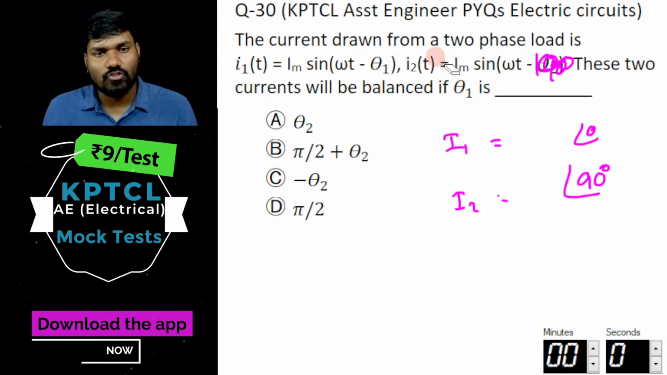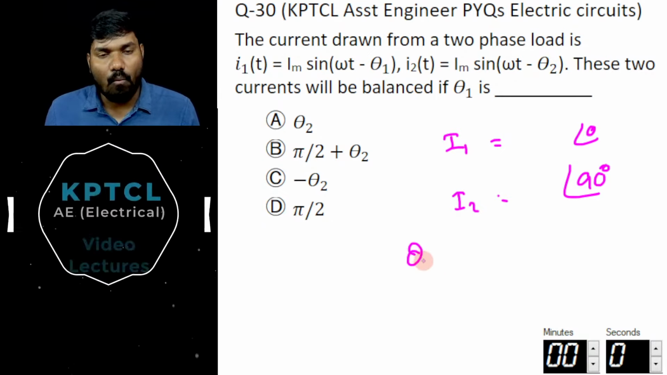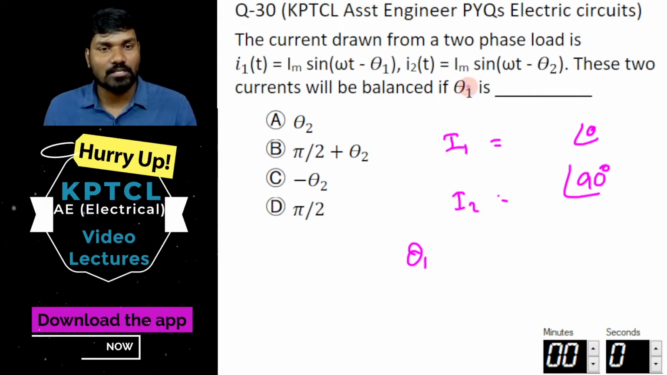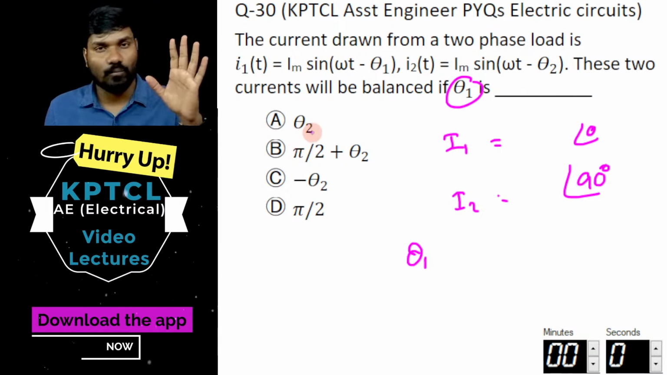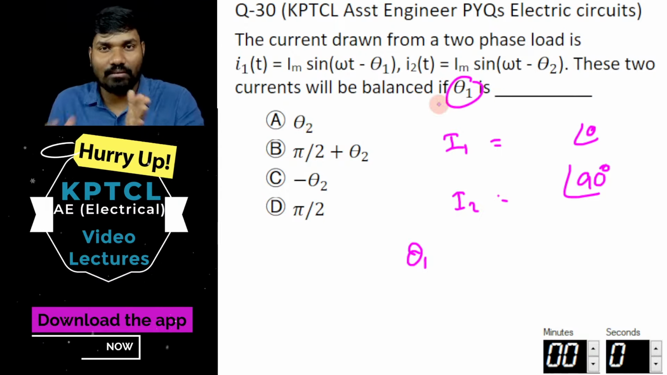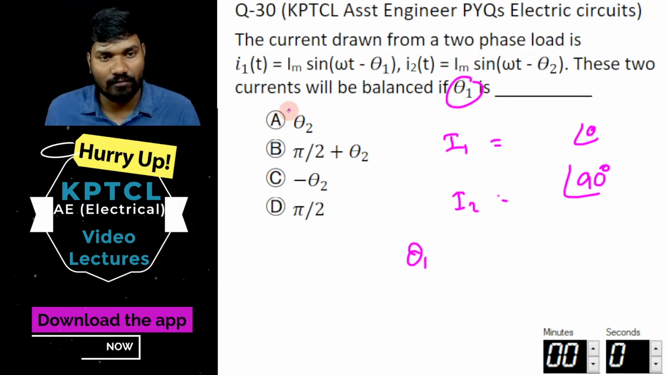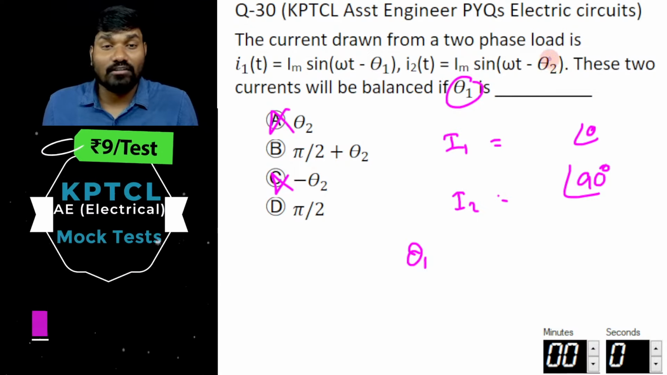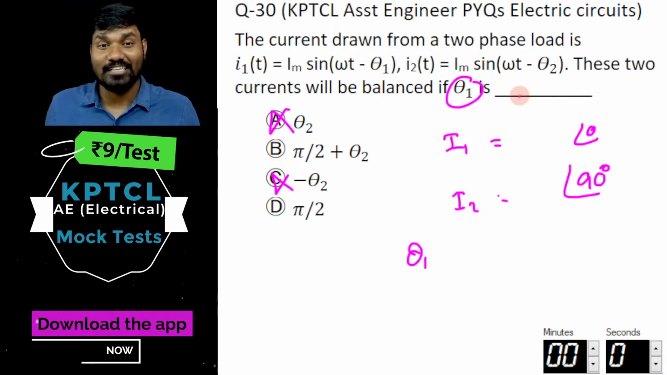Simple. So theta 1 and theta 2 must have a 90 degree displacement. Let's see. If theta 1 and theta 2 are the same, they are in phase, so this is wrong. If theta 1 is minus theta 2, they are out of phase, 180 degrees, so this is wrong. Theta 1 is pi by 2, but I want theta 2. Where is theta 2?